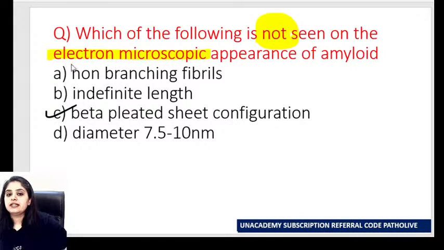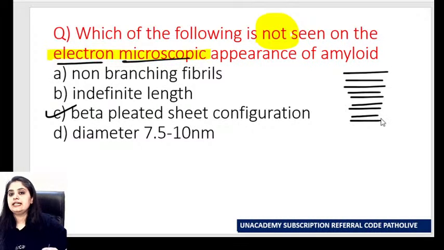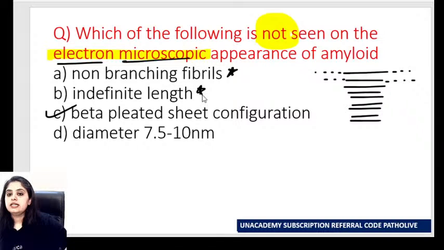So first, let me analyze what is seen on the electron microscopy. How does amyloid look? You'll say, ma'am, it looks like this. Fiber, fiber, fiber. Line, line, line. Non-branching fibrils. See, I have not made any branch. The length, I don't know. No one can analyze the length. The length is going to be indefinite.